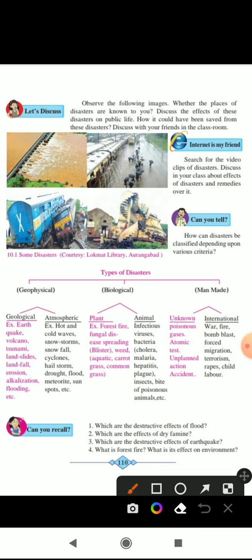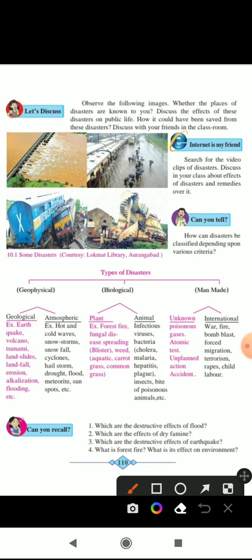The third type of disaster is plant. The disasters happening due to plants are forest fire, fungal disease spreading, blister, weed, aquatic weed, carrot grass, common grass. The carrot grass is also known in some regions as gazer gavat.